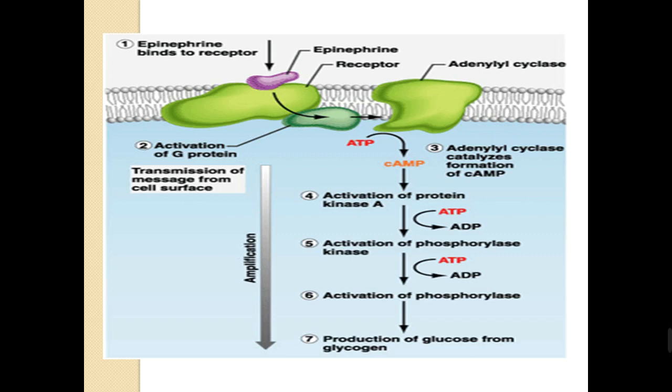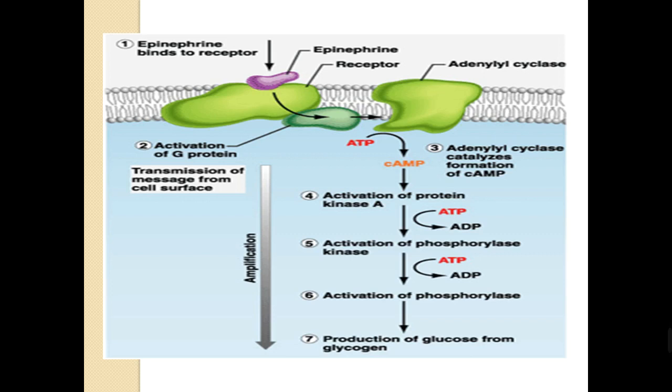So in this stage we have the cyclic AMP, which is the second messenger. Cyclic AMP will lead to changes inside the cell, which cause activation of protein kinase A, activation of phosphorylase kinase, activation of phosphorylase, and production of glucose from the glycogen.